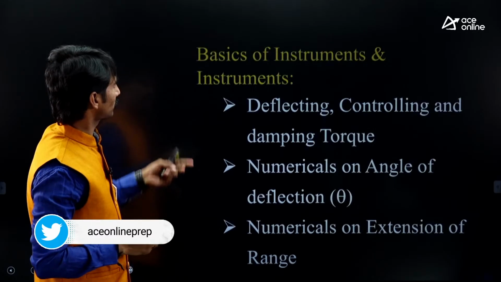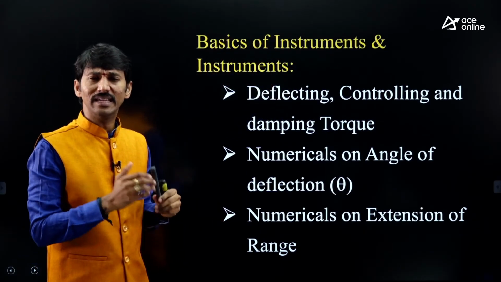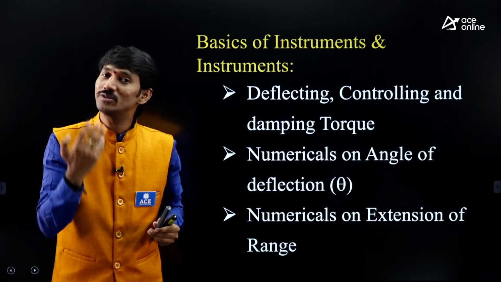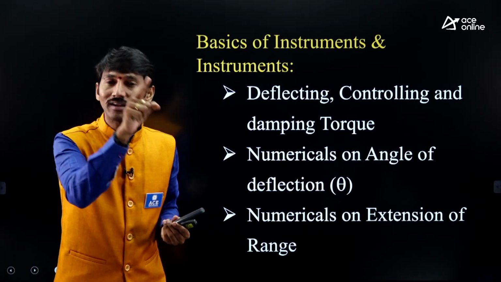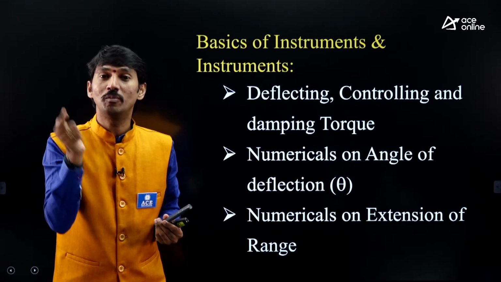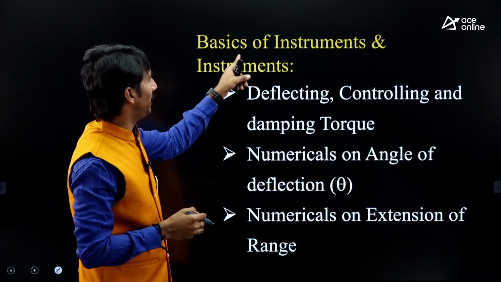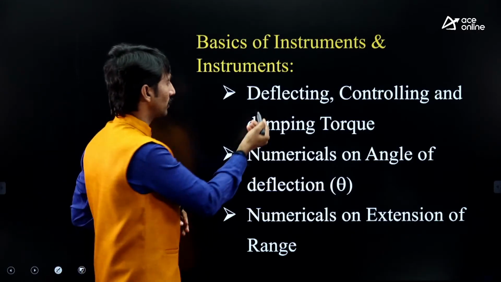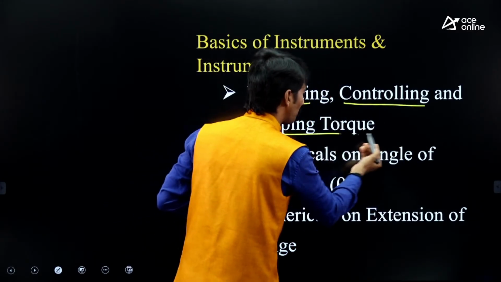Second one is basics of instruments and instruments. Sir, in order to measure the parameter, we need to use an instrument. So in order to use the instrument, we should know what are the corresponding things to be focused in the instrument. That we need to focus. So that's why basics of instruments, every student should know about 3 torques: deflecting torque, controlling torque and damping torque.